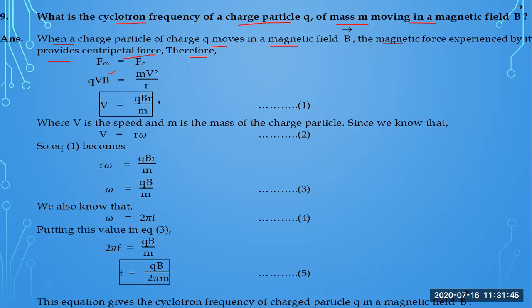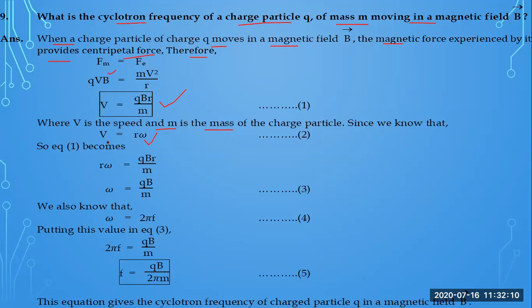So with what velocity will it be moving? That is qBr over m. So if you look, this is the velocity, and m is the mass of the charged particle. Since v is equal to r omega during circular motion, here is the relation of angular velocity with linear velocity.